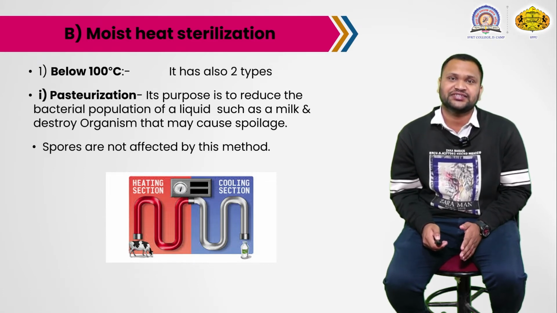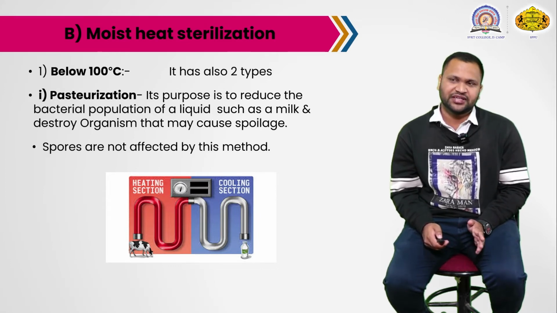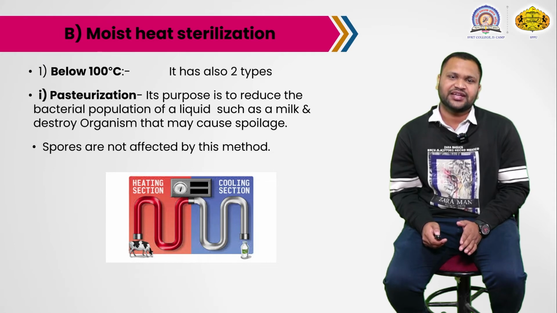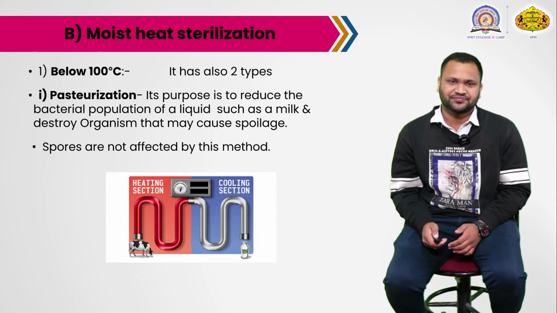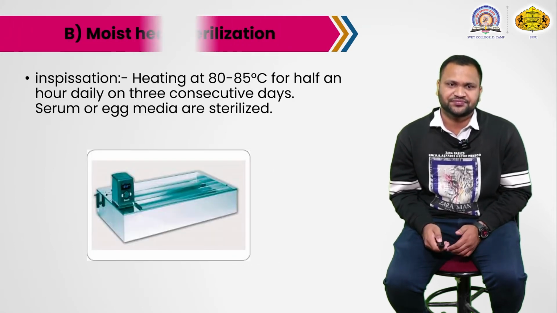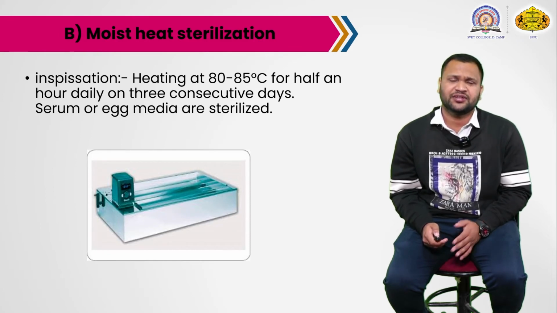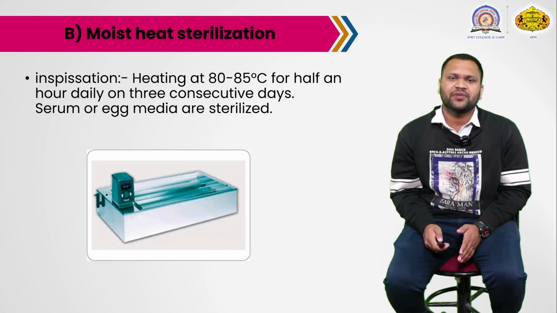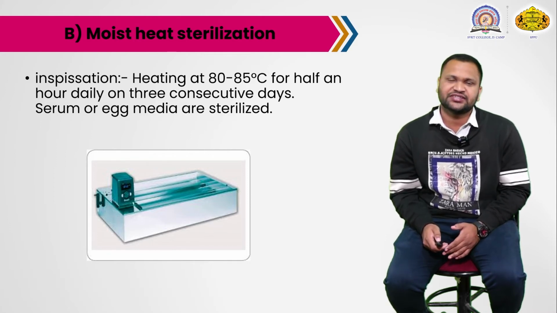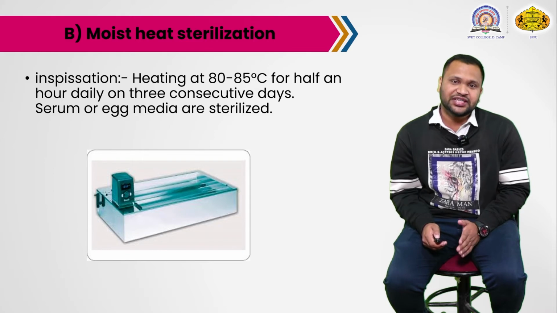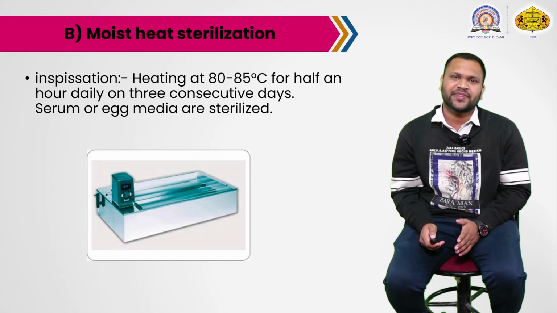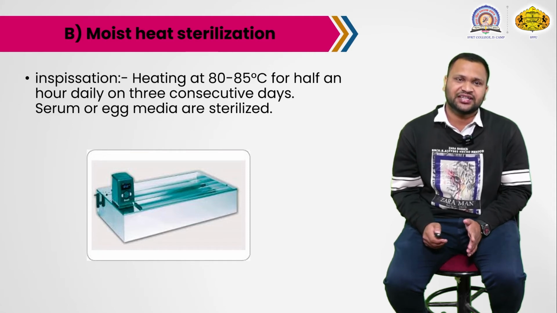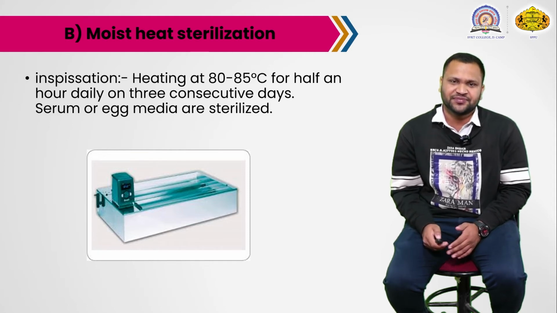So here the heating section is there and cooling section is there. The first one, milk is passed to the heating section and then we allow it to cool down. Okay, and then it goes to the fridge. Then the second one under below 100 degrees Celsius is inspissation. Heating of material at 80 to 85 degrees Celsius for half an hour daily on 3 consecutive days. For example, serum is there, egg media is there. So the serum or egg media are sterilized by this method.